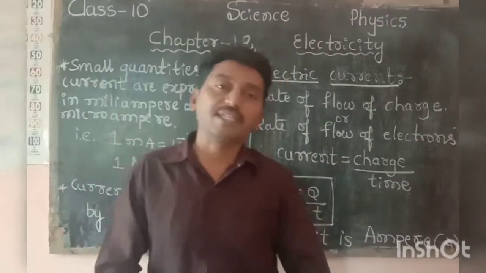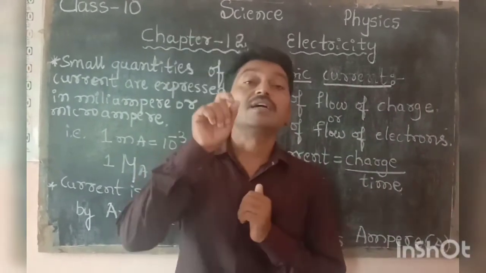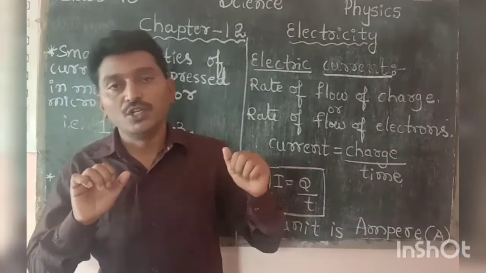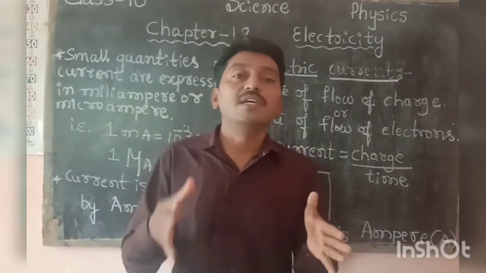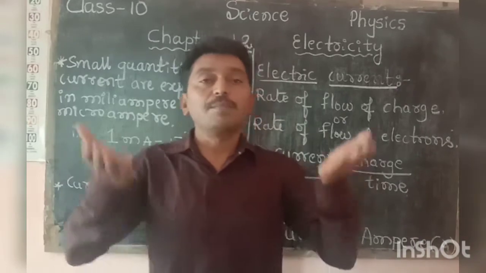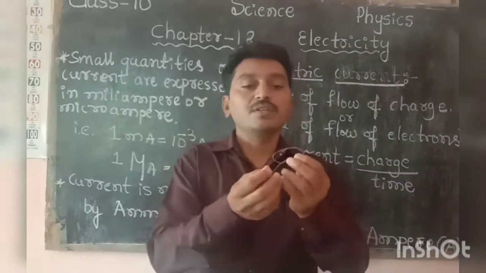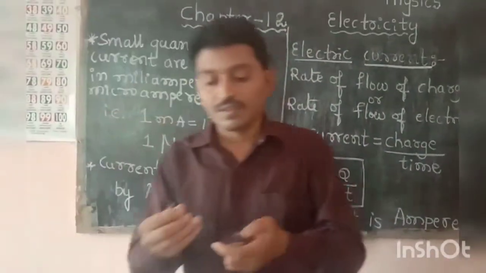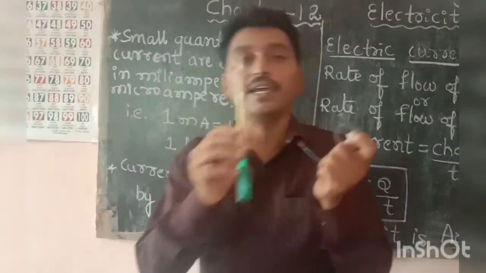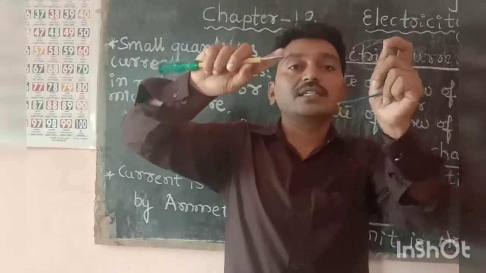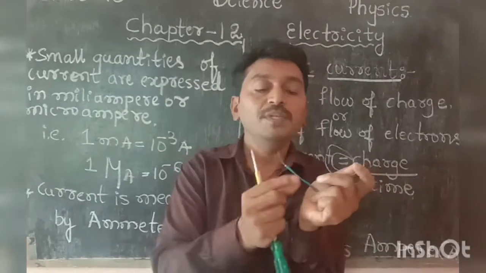So before going to electricity, first I want to discuss with you some basic information like conductor and insulator. Do you know what are conductors? A conductor is a material or a substance that allows electricity to pass through it. They are conductors. For example, here copper wire, the silver wire or the iron. So these are the conductors. They allow the electricity to pass through them easily.